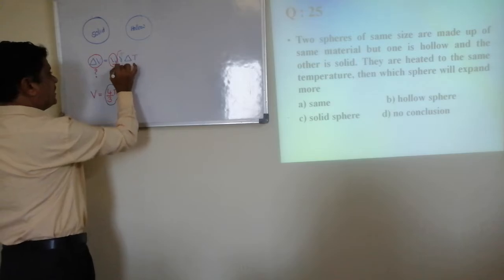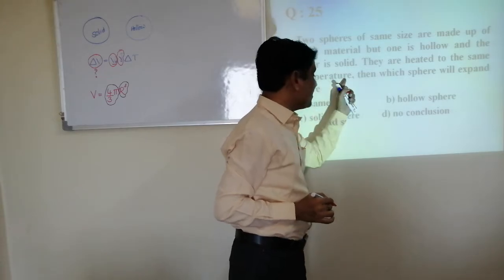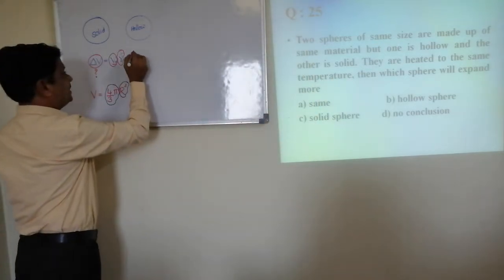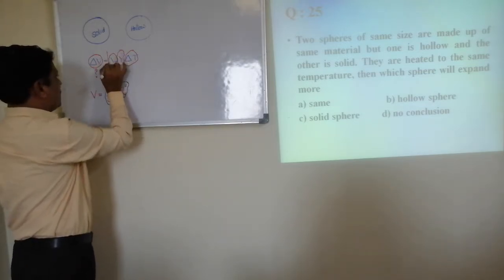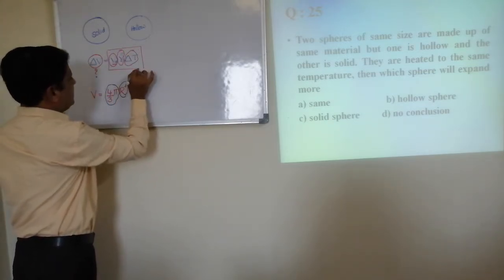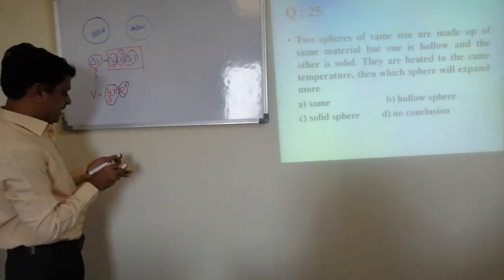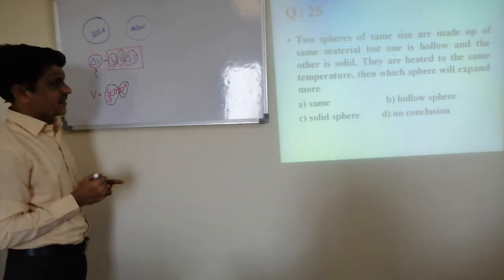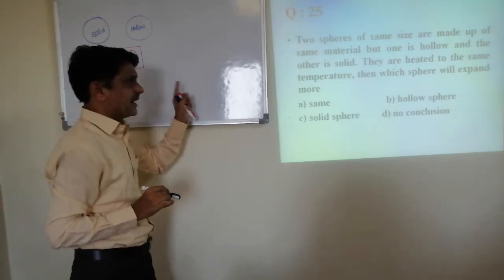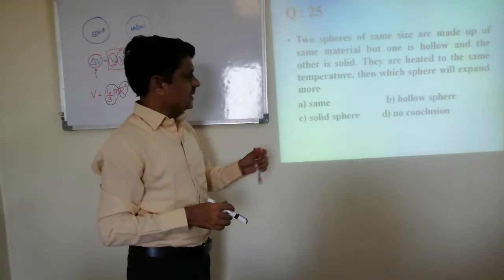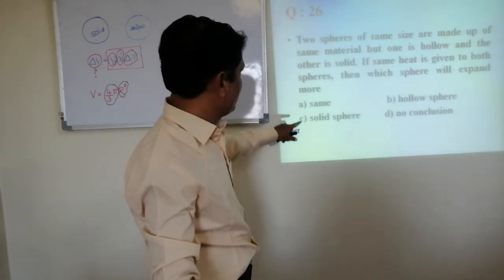Because of the same material, gamma remains the same. They are heated to the same temperature, which means the rise in temperature in both remains the same. Hence, for both the spheres, these three on the RHS remain the same. Hence, their LHS also remains the same. Therefore, I can say both the spheres will expand equally. Therefore, option number 1 is correct. Okay.